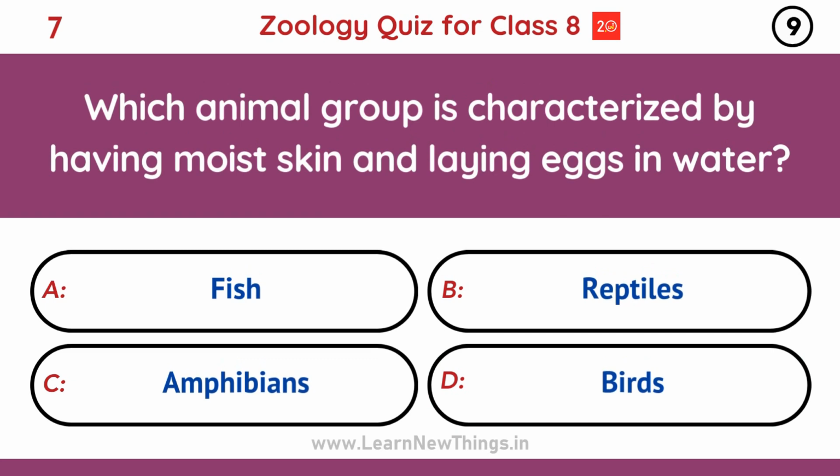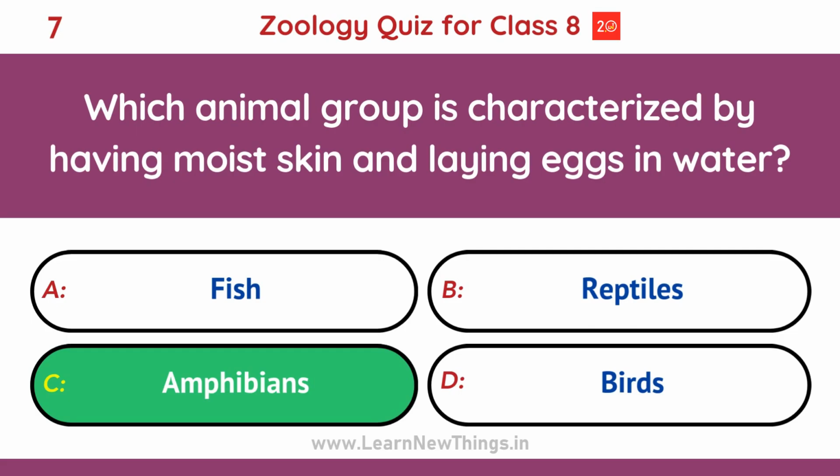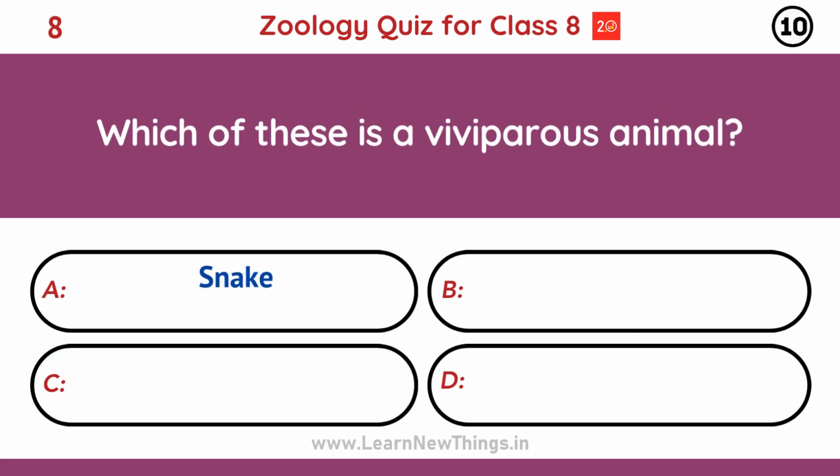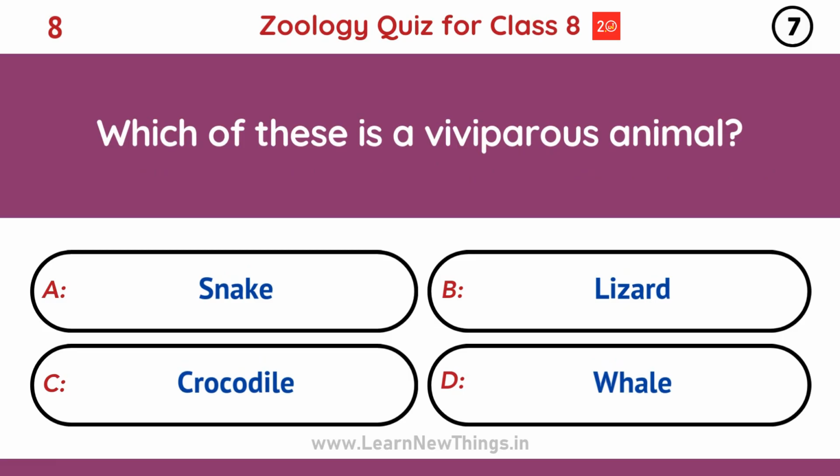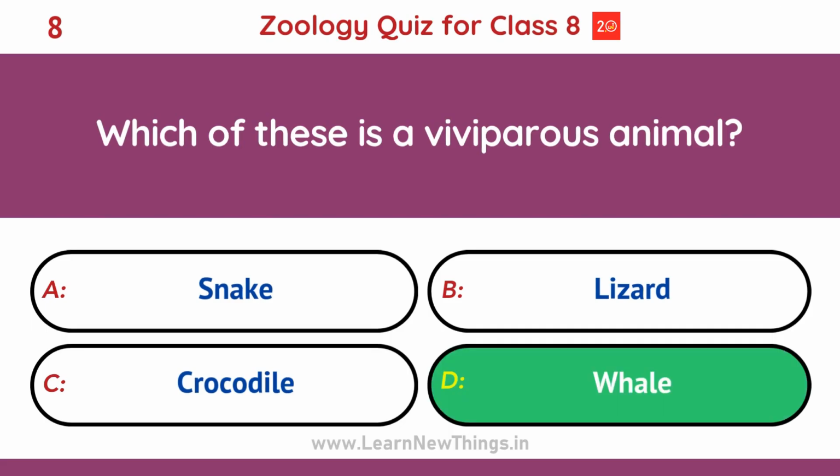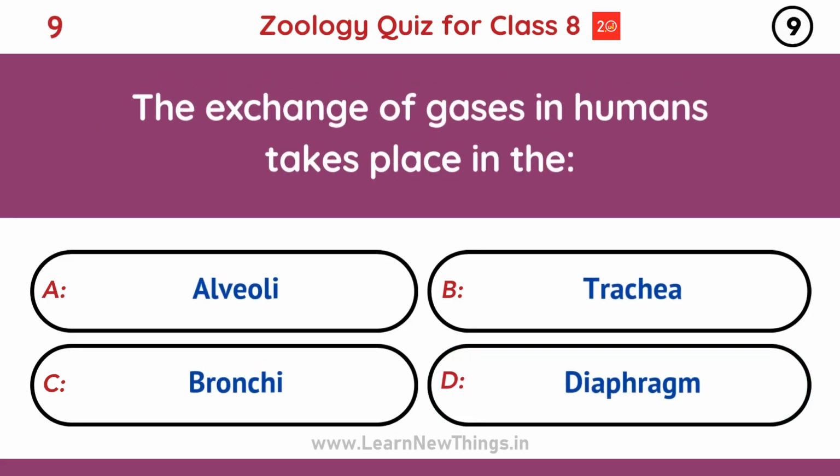Which animal group is characterized by having moist skin and laying eggs in water? Amphibians. Which of these is a viviparous animal? Whale. The exchange of gases in humans takes place in the alveoli.